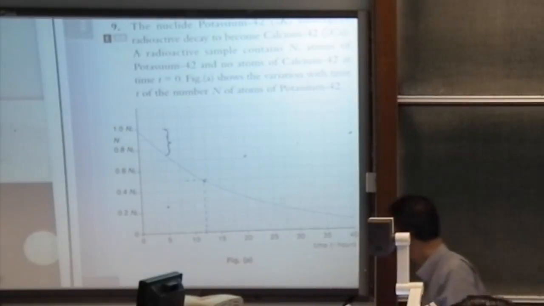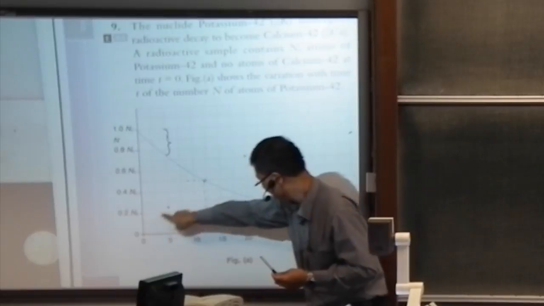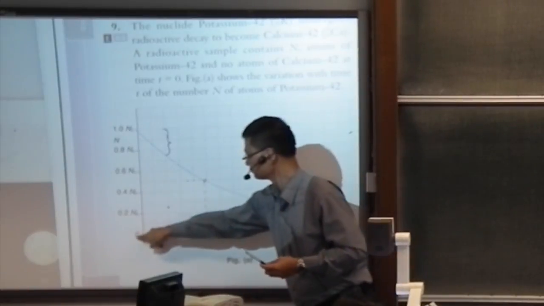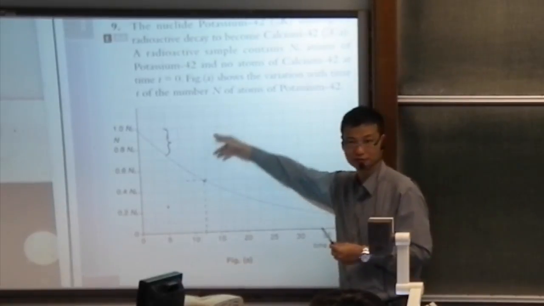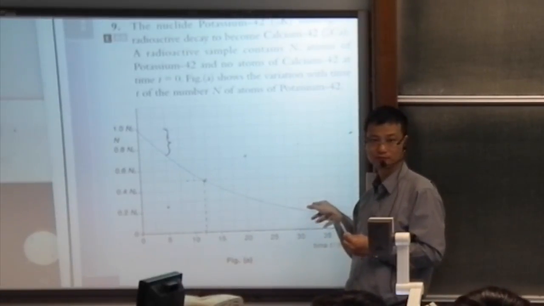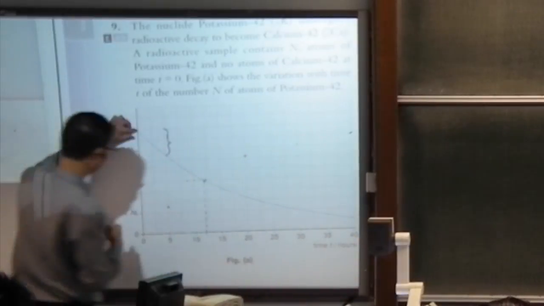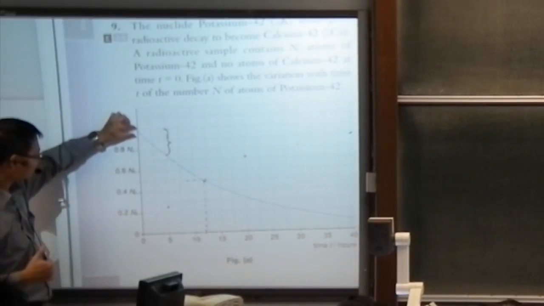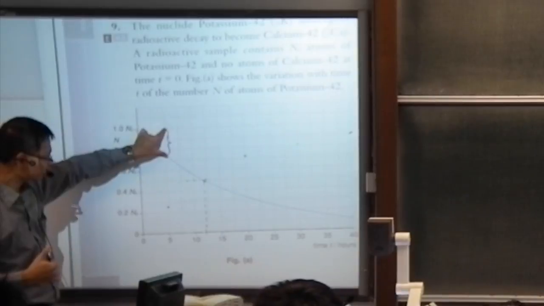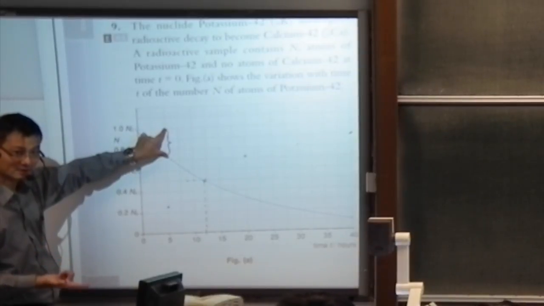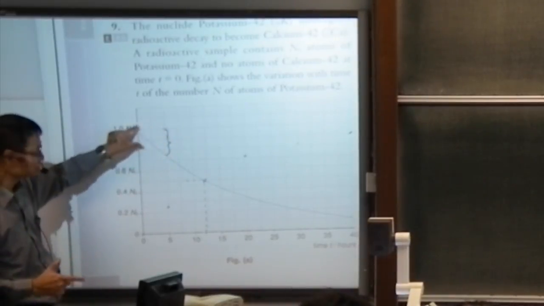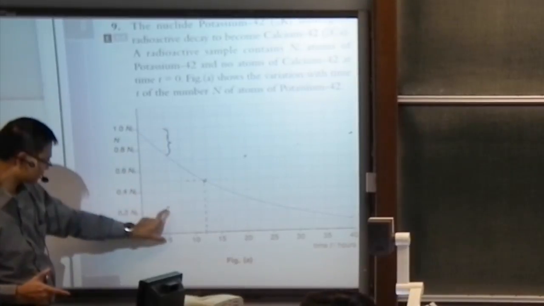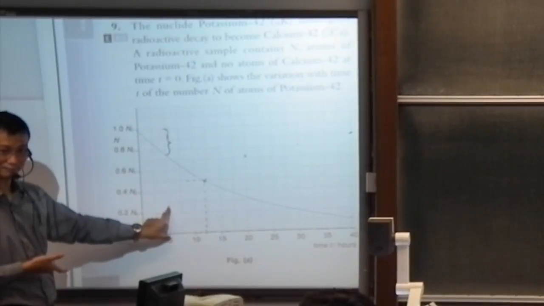Okay, so you can sketch the graph like that. Actually, this one is just a mirror image of the original decay curve, because the amount of potassium decayed will become calcium. One potassium changes to one calcium. So the amount decayed is just the same as the amount of calcium.